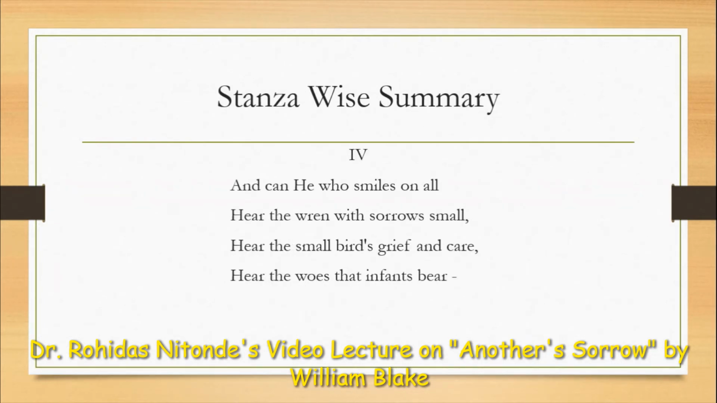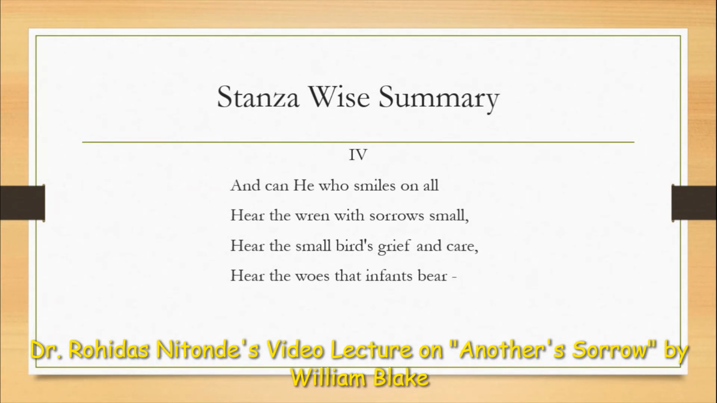"And can he who smiles on all hear the wren with sorrows small, hear the small bird's grief and care, hear the woes that infants bear?" Now in the fourth stanza, the poet has made this poem religious. In the previous three stanzas, the poet was giving his personal experiences. First, he began in the first stanza with his own experience. In the second stanza, he talked about the father.